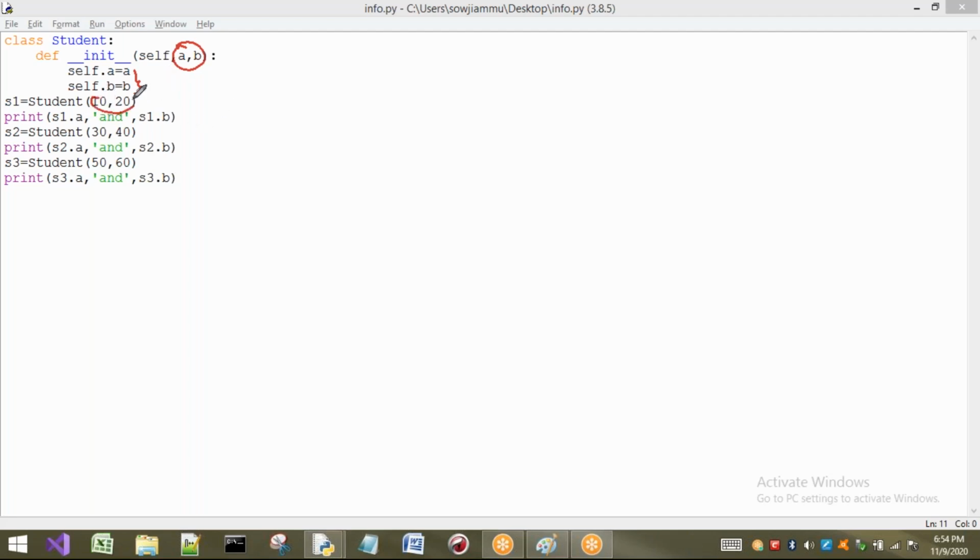But if the data for every object should be different, then I have to create a parameterized constructor. If a constructor has parameters other than self, it is called a parameterized constructor. Self is compulsory.